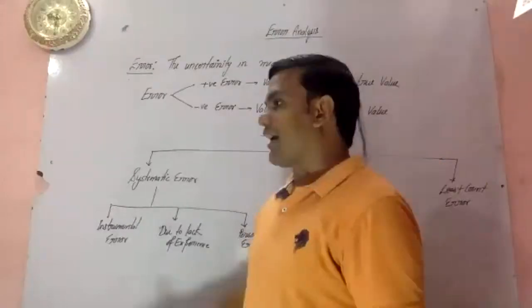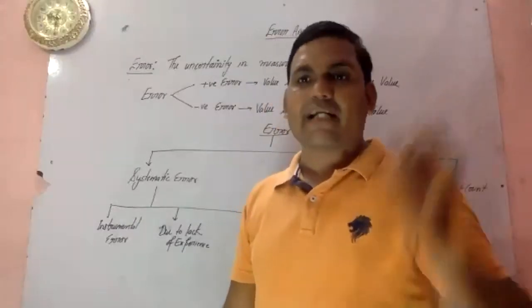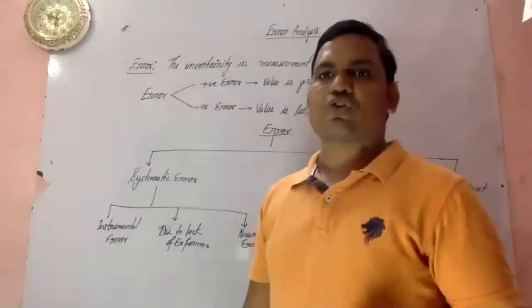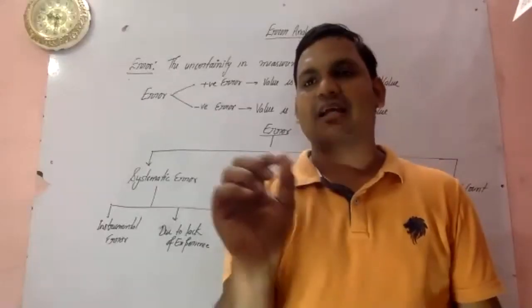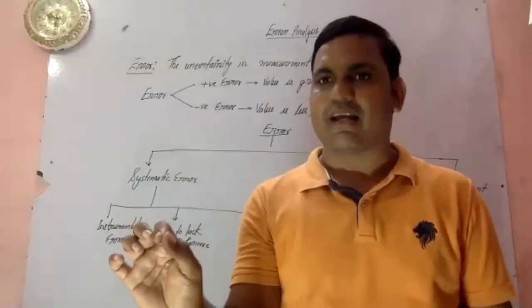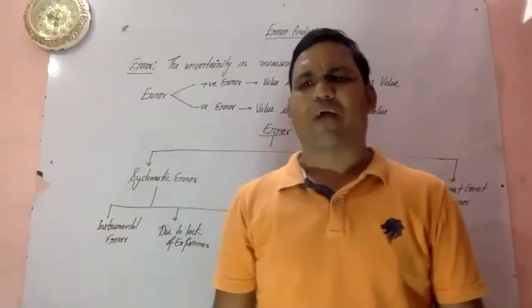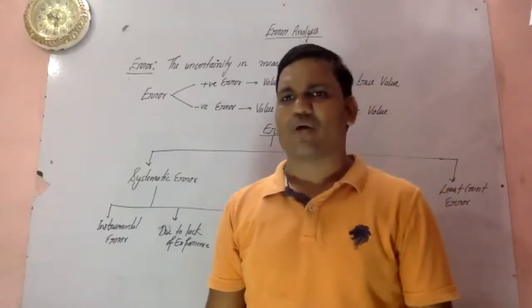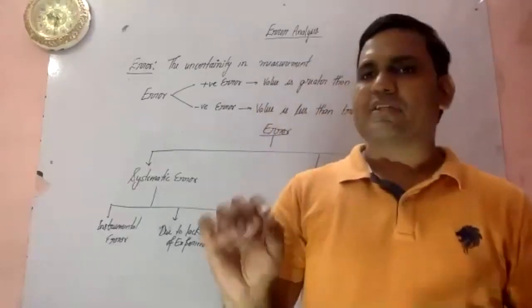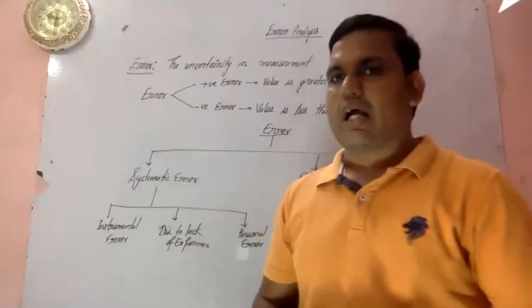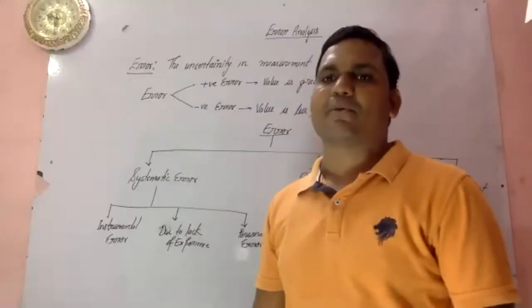So instrumental error arises from a fault of the instrument. Suppose you have to measure the perimeter using your scale. If the scale is broken at one of its ends, and you are measuring, you will get an error.